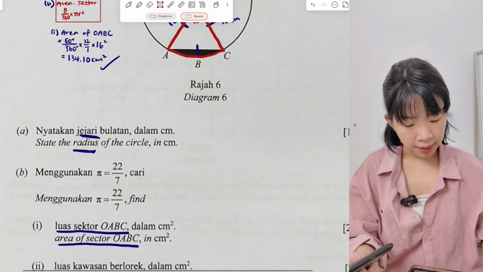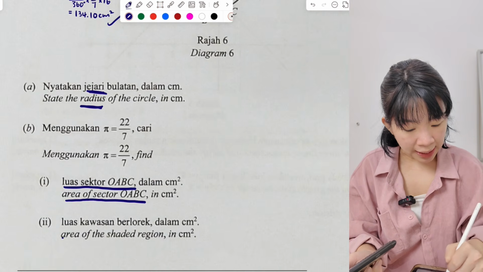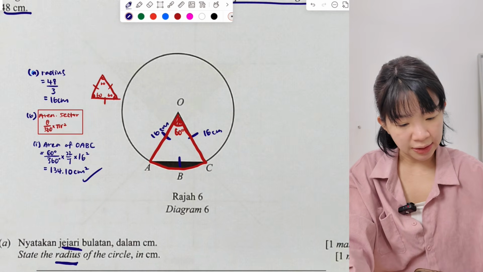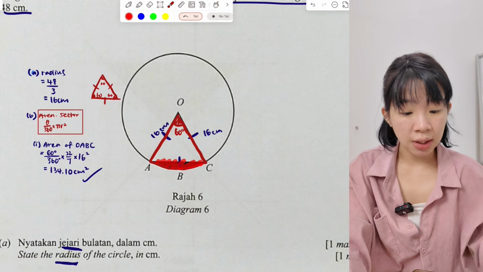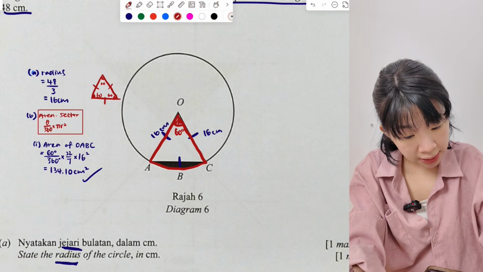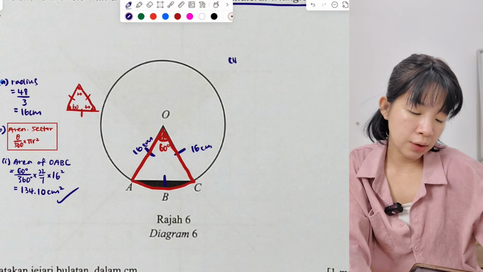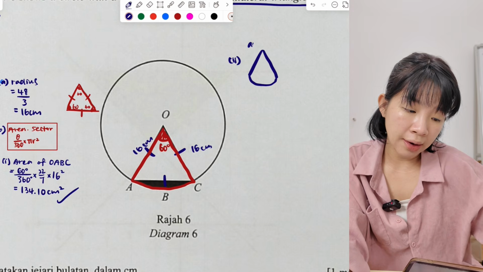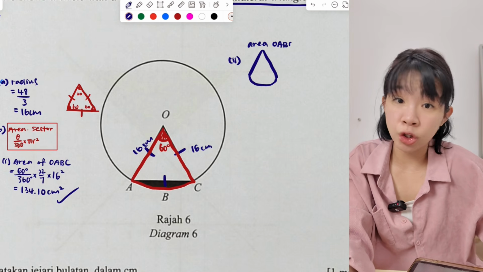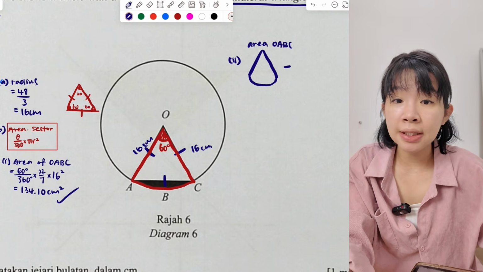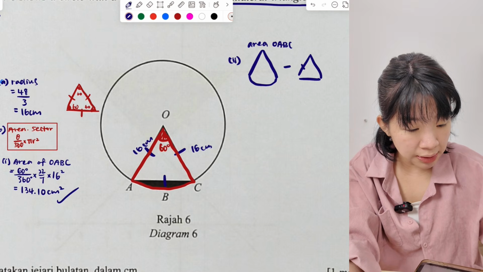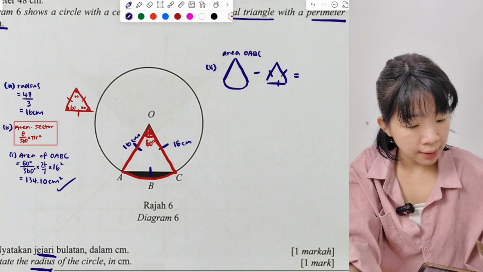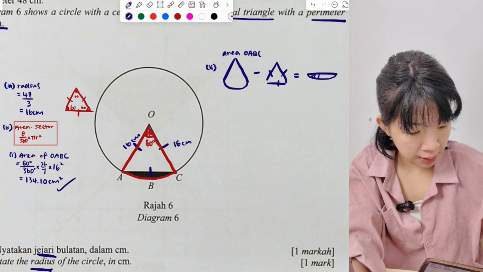Okay, part 2, let's see what they want. They asked to find the area of the shaded region. Okay, let's think first. How do we get this shaded region? The idea is, to get the shaded region, we have to find the area of sector OABC, which we already have, minus the area of the equilateral triangle, then we will get the shaded region, this one.